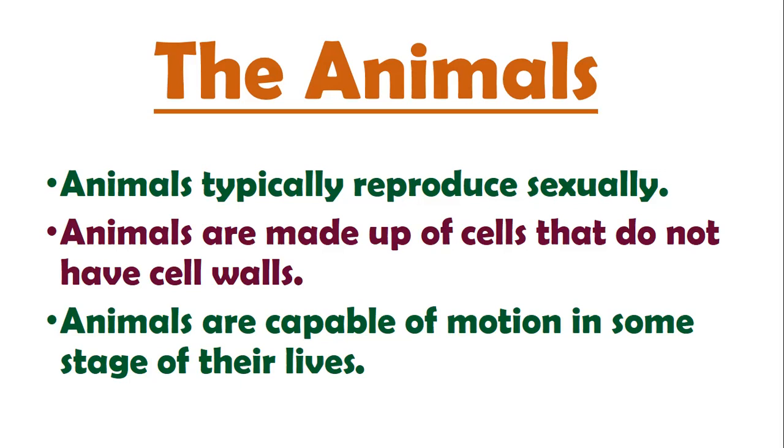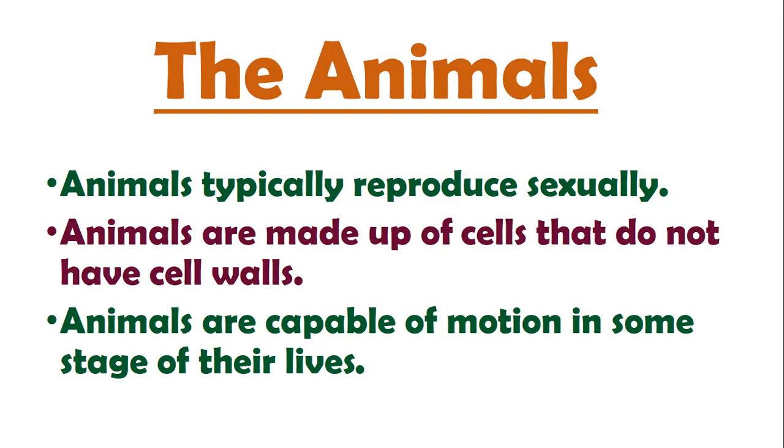And animals are made up of cells that do not have a cell wall. This is the only group, animals and animal-like protists, that do not have a cell wall, while the rest of the world has a cell wall around them. This is because this group has the power of locomotion in one way or the other. They can locomote. They have behavioral adaptations, and locomotion is well adapted in them.